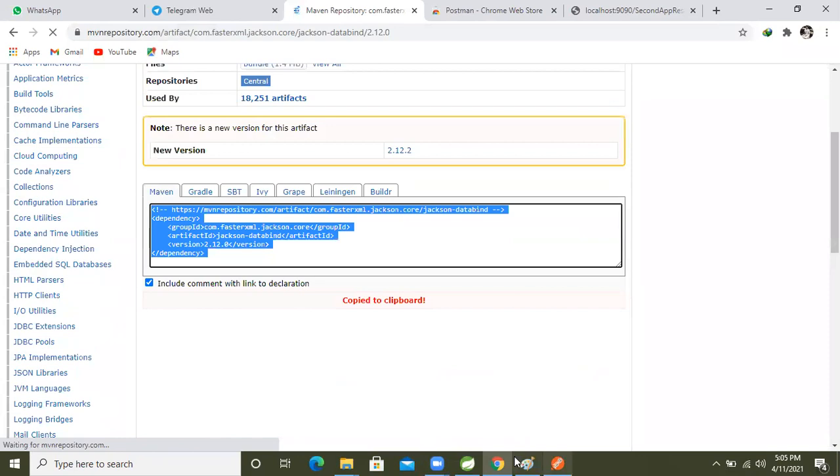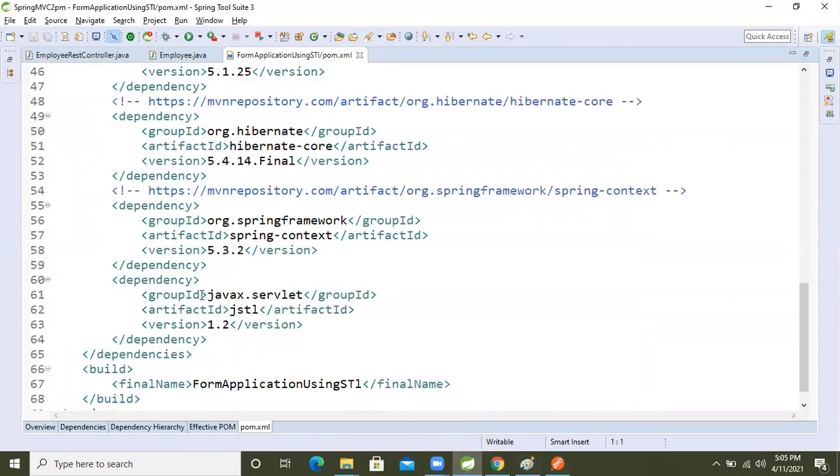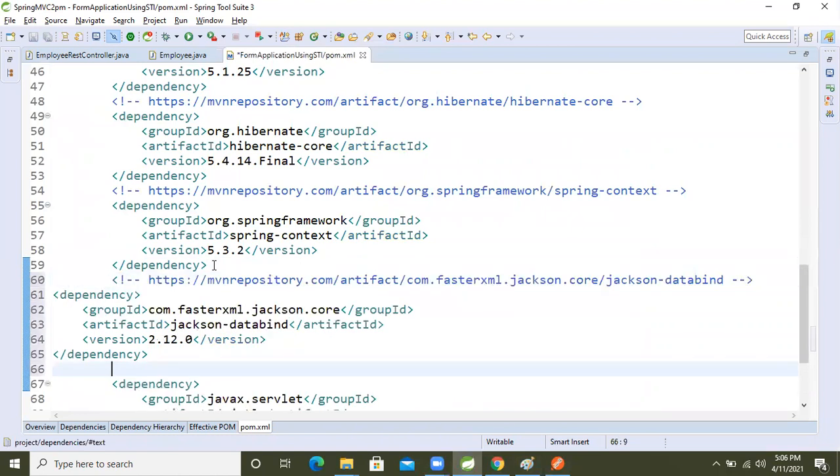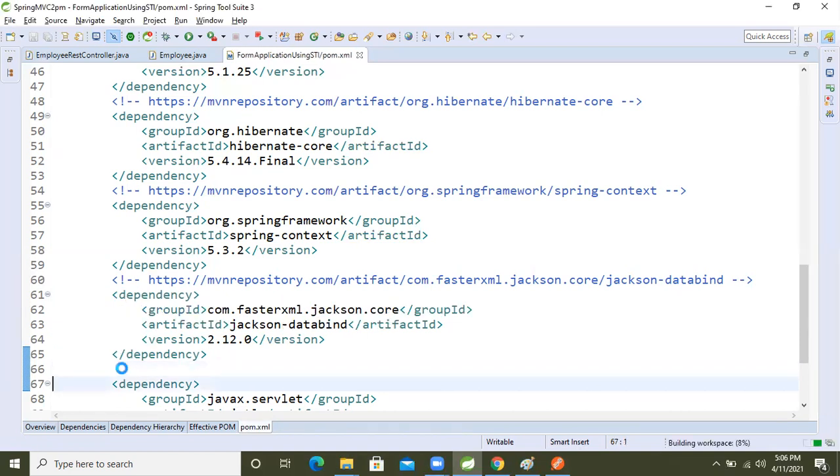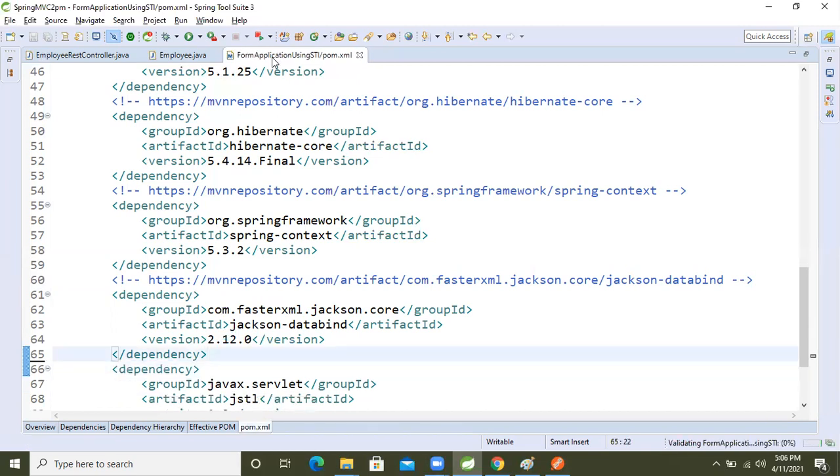Copy this one, come to pom.xml and paste it. Okay, fine now, guys. We kept that dependency.